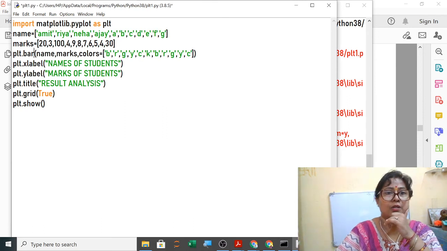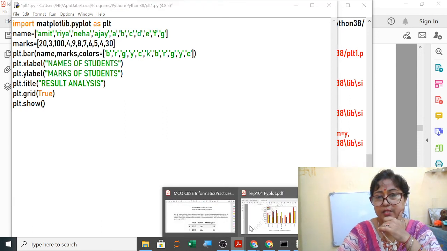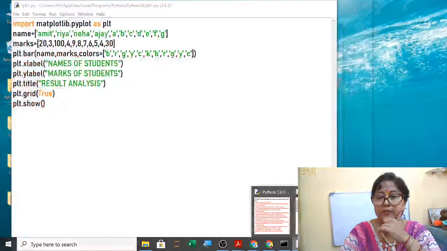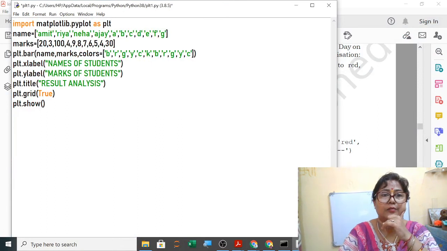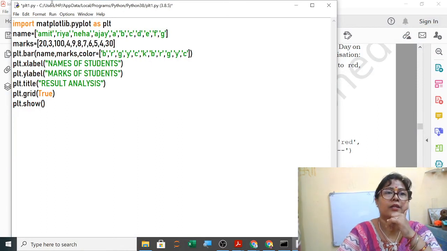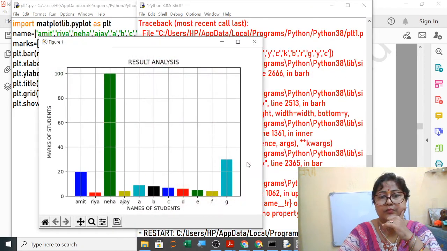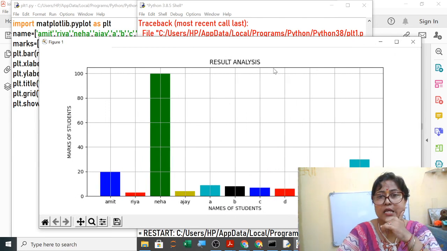Why is it not showing the colors? Let me see what mistake I have made in color. Sorry, the spelling I have written is wrong, so it will be color. Execute it. Yes, now you can see all with different colors.